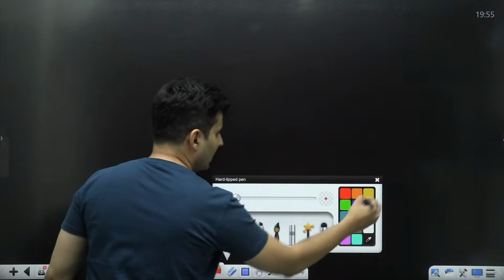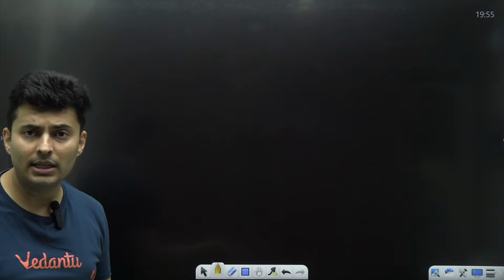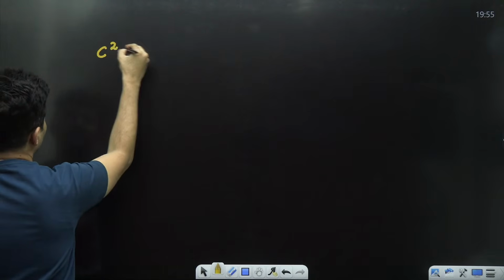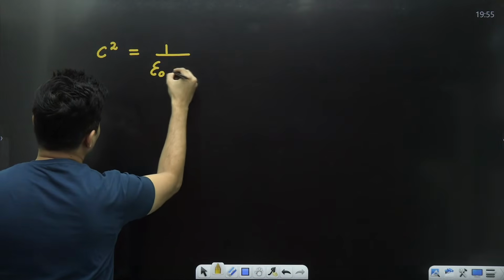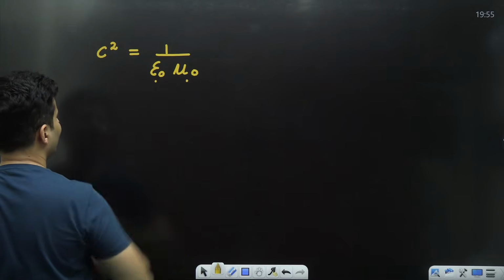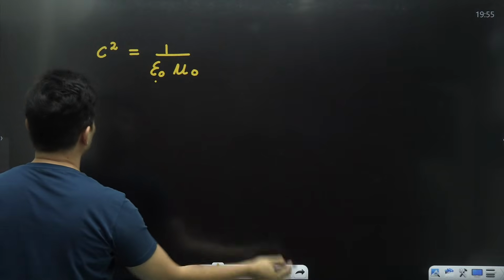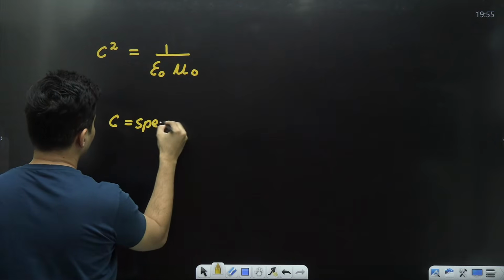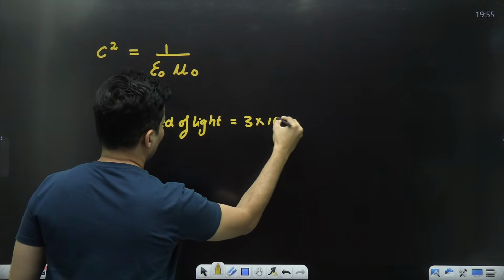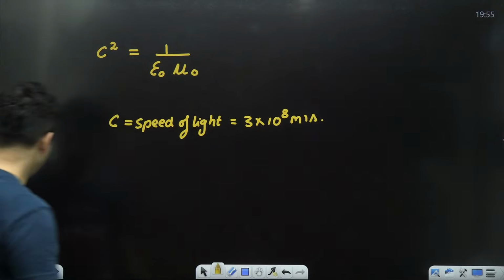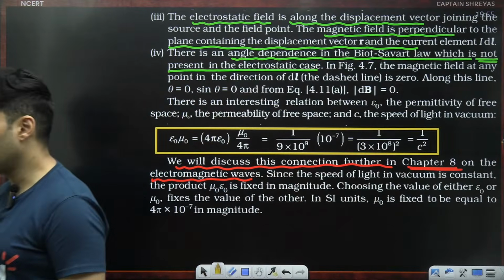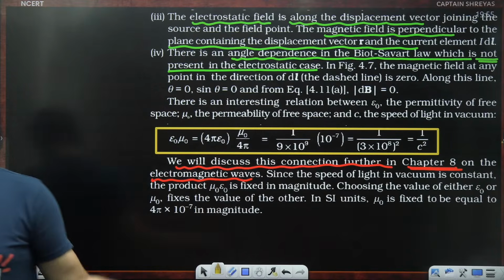They are telling me, if you know permittivity, I can find out permeability. If you know permeability, you can find permittivity. The formula goes like this: speed of light squared is 1 by epsilon naught into mu naught. So if I know this, I can find this. If I know this, I can find this. That's all that they are telling. So this is nothing but your speed of light, which is 3 into 10 to the power 8 meters per second. That's exactly what they are telling. Okay, c squared is 1 by epsilon naught mu naught, or epsilon naught mu naught is 1 by c squared.